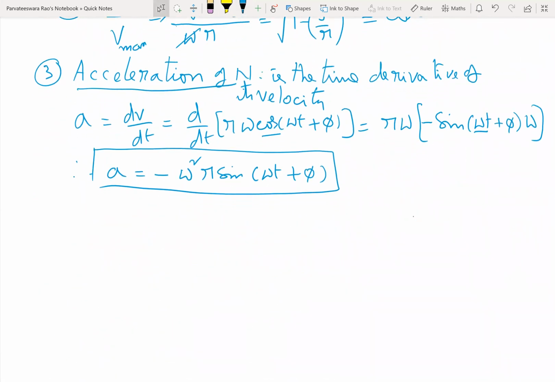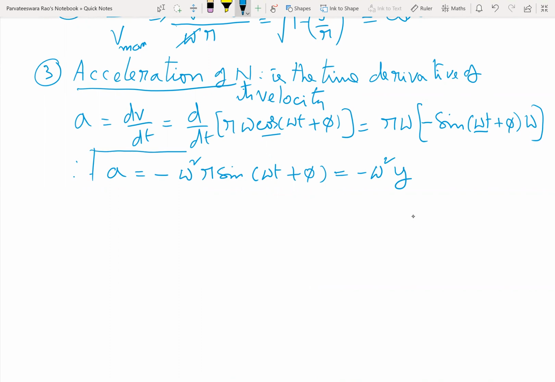So this can also be written as minus omega square y, correct? Yes, sir.